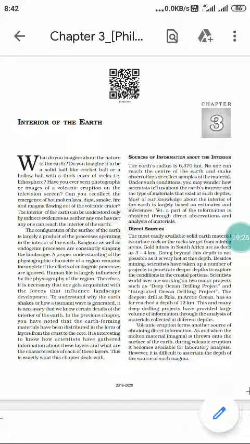Okay, so how do the scientists know the information regarding the interior of the earth? We will look into that part in detail.